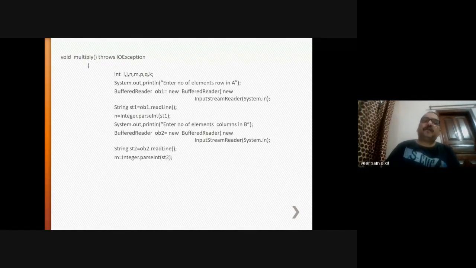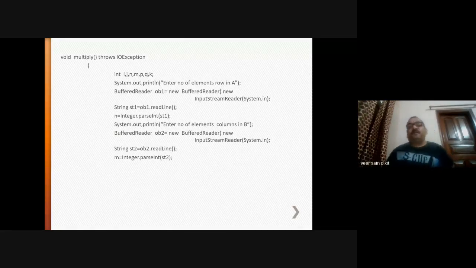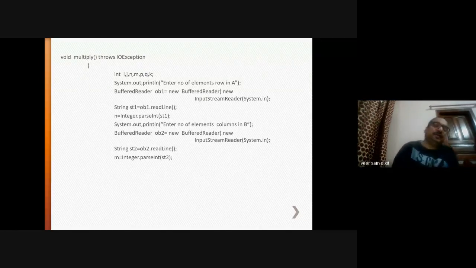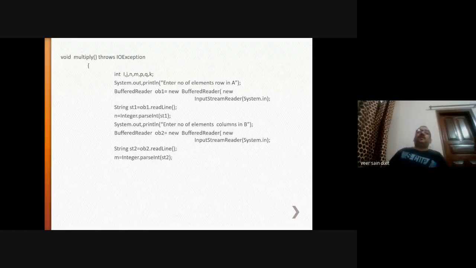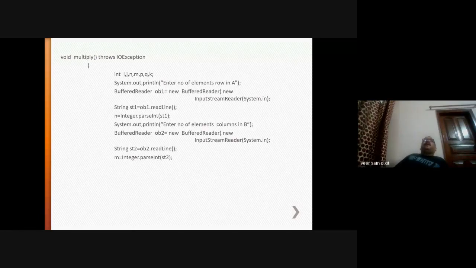If from the main function we have given the choice 2, then multiply will be executed, because in the main function we have called the multiply function if option 2 is given by the user. In the multiplication, what is the logic? Whenever you are multiplying two matrices, always multiplication is row by column, right? And row by column multiplication, and then the values will be added. This is the logic now.